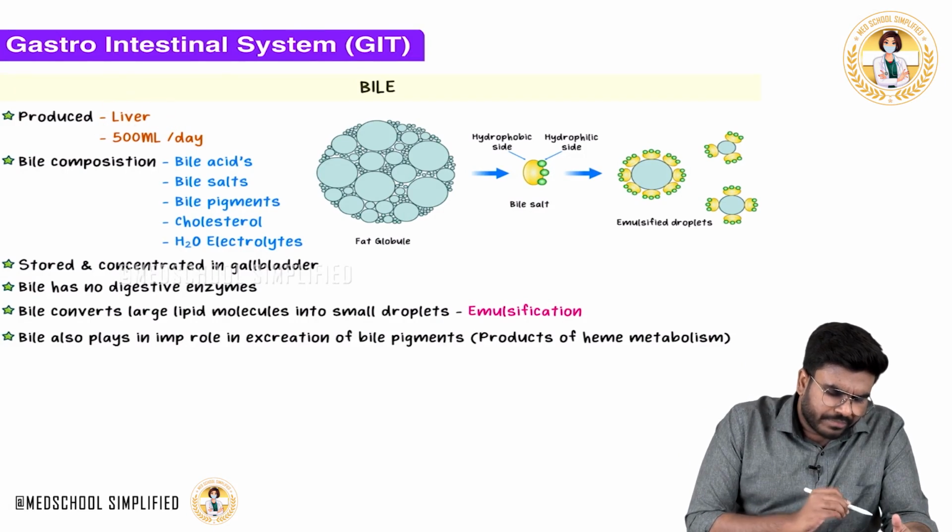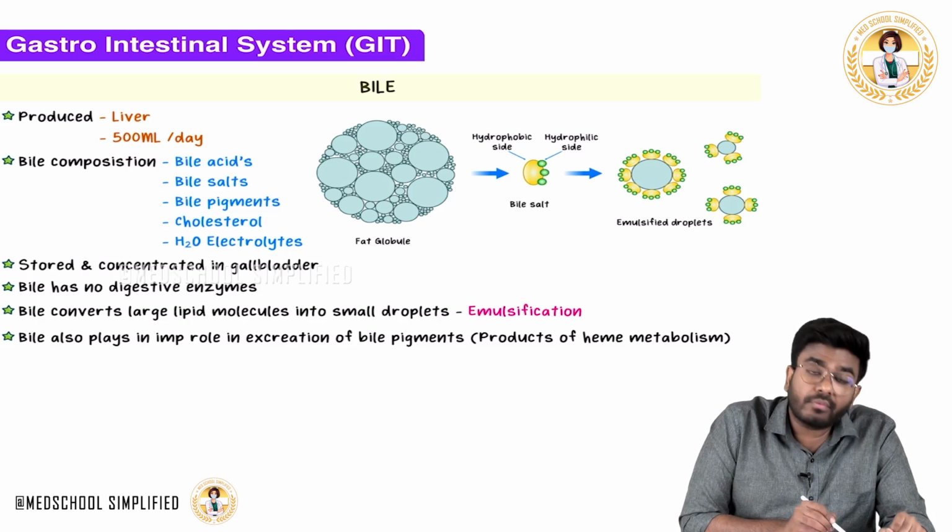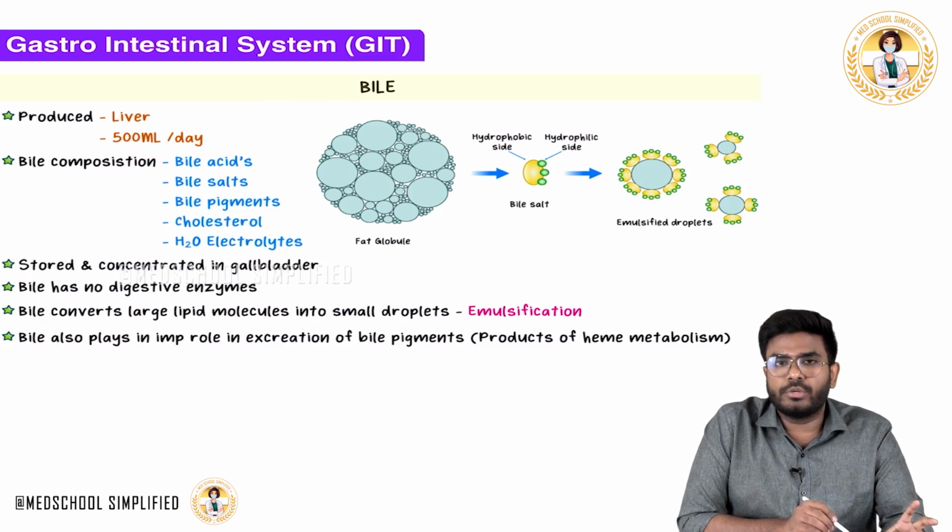Now in this video, let's discuss bile. Bile is produced by the liver, and every day how much bile is getting produced? Almost 500 ml. That's half a liter of bile produced every day.